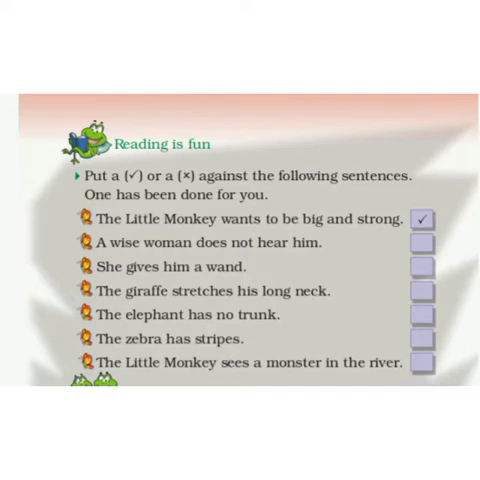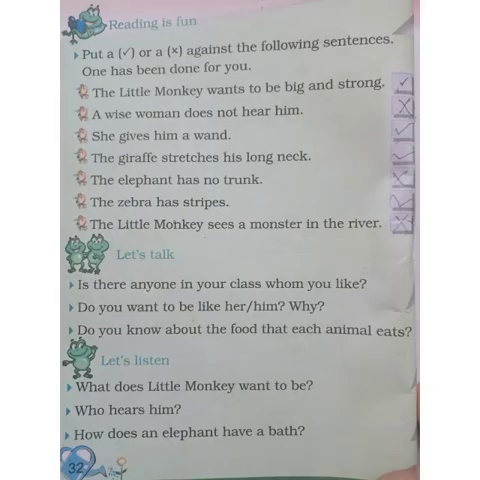The monkey sees a monster in the river. Monkey sees a monster in the river, but it was not a monster. It was the image of monkey himself. So we will put a cross because it was not a real monster. After completing this exercise, just check your answers with this answer key and do it very carefully, students, and read the statements loudly as I did.